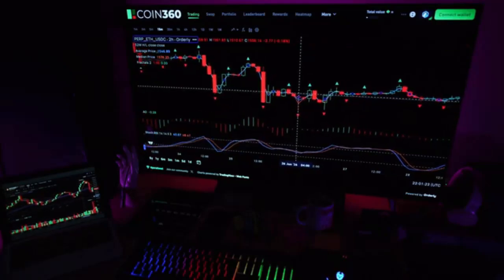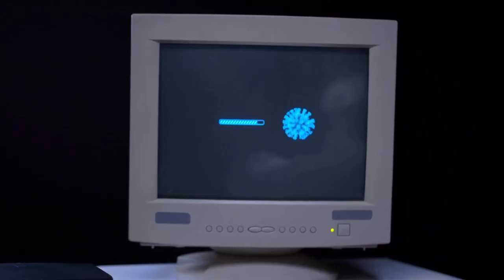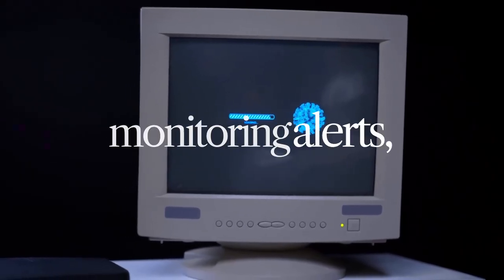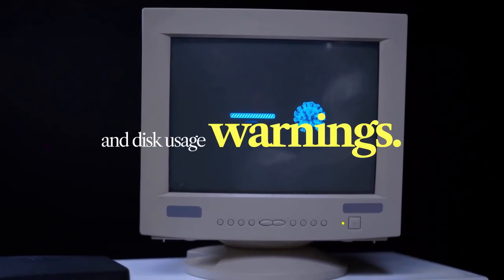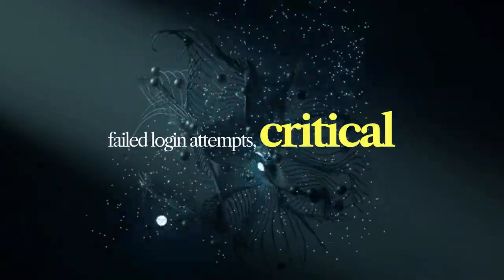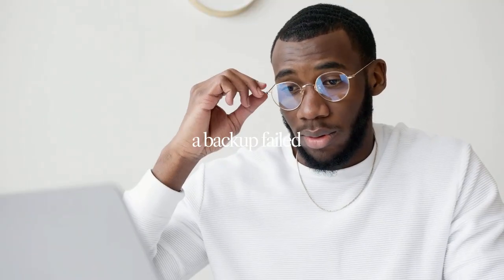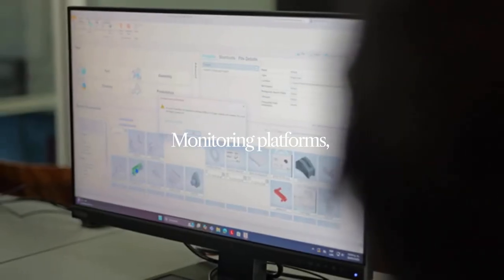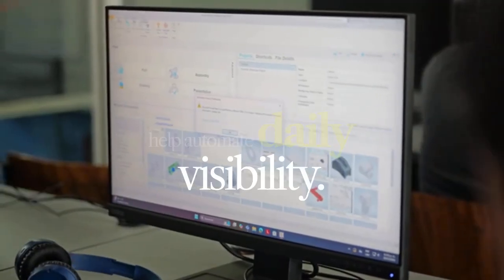Daily maintenance is about visibility and monitoring, not rebuilding systems every day. Daily checks should include system monitoring alerts, backup completion status, security alerts, and disk usage warnings. Also check CPU and memory spikes, failed login attempts, critical service availability, and network connectivity issues each day. Daily maintenance means knowing if a backup failed last night today, not during a recovery event. Monitoring platforms, remote management tools, and alert dashboards help automate daily visibility.